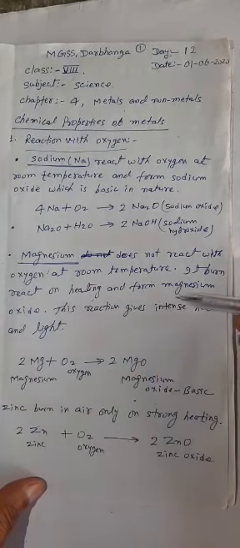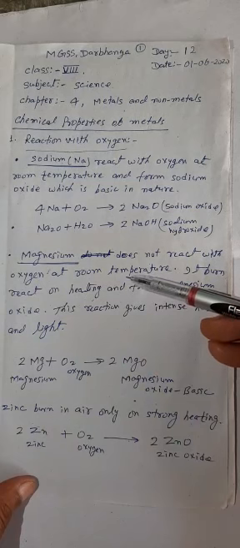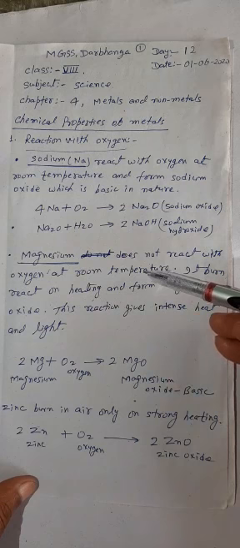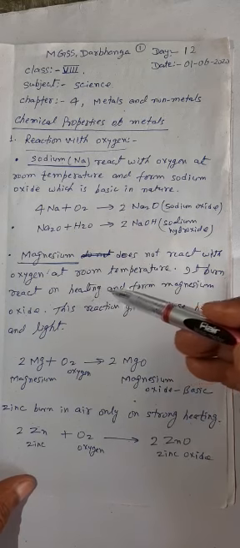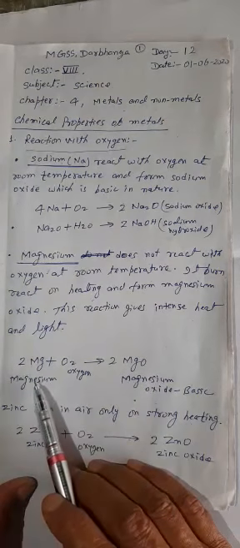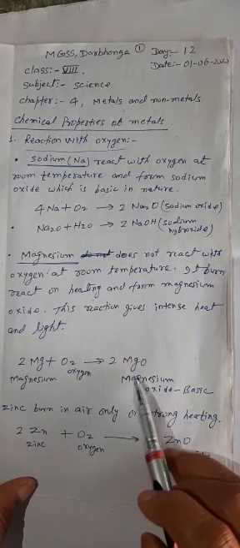That magnesium oxide is also basic in nature. Magnesium reacts with oxygen slowly at room temperature, and on heating it reacts strongly. This is the chemical reaction: 2Mg + O2 → 2MgO. This is magnesium oxide, which is basic in nature.